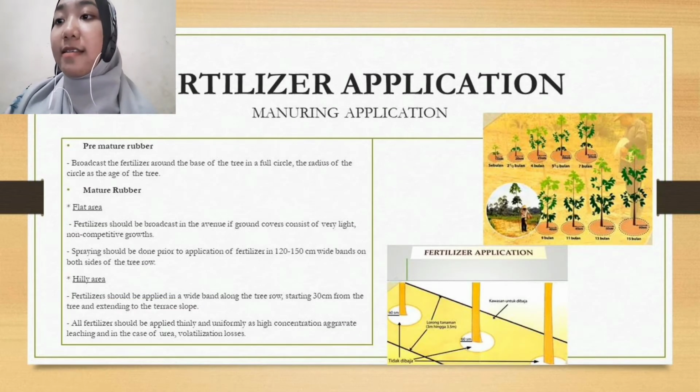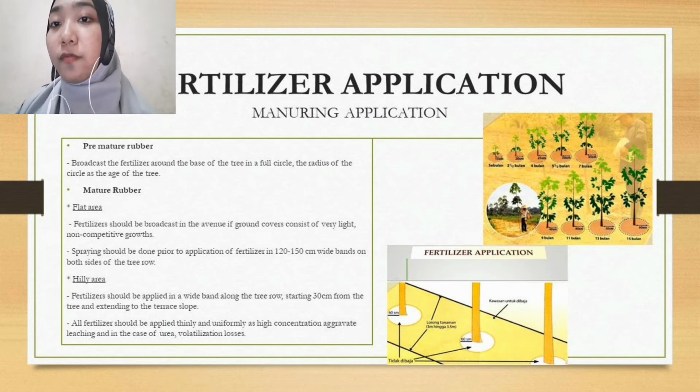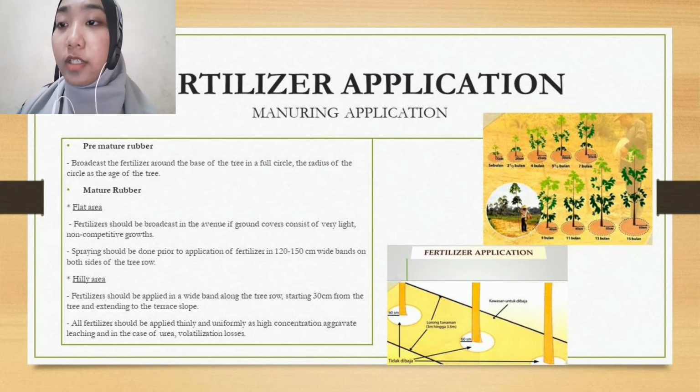After that, fertilizer application. Manuring application will differ based on different areas and different ages of the plant. For pre-mature rubber, broadcast the fertilizer around the base of the tree in a full circle. The radius of the circle increases as the age of the tree.